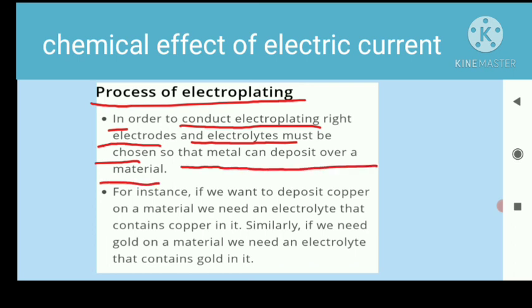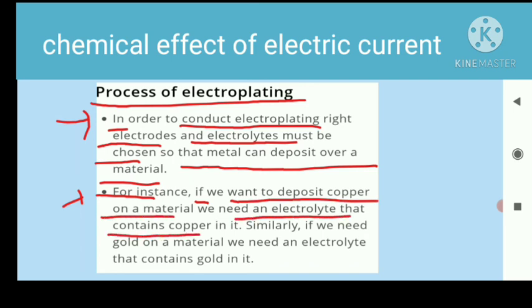For instance, if we want to deposit copper on a material, we need an electrolyte that contains copper in it. Similarly, if we need gold on a material, we need an electrolyte that contains gold in it.